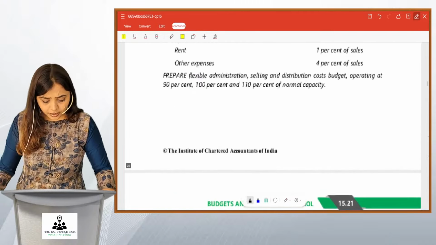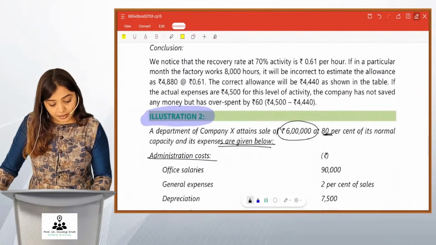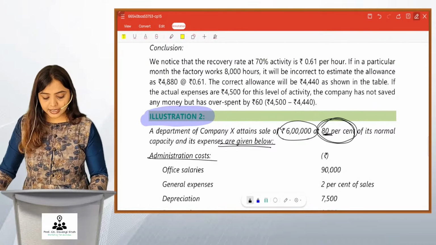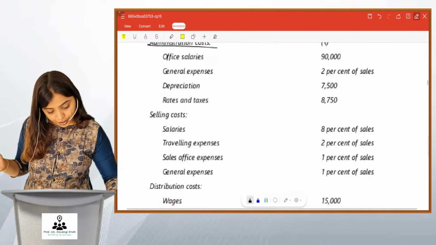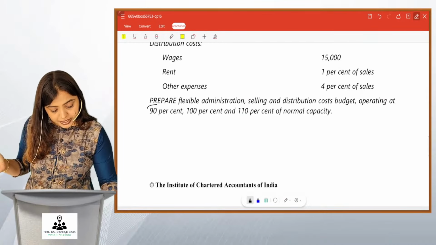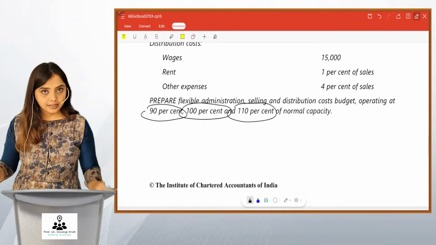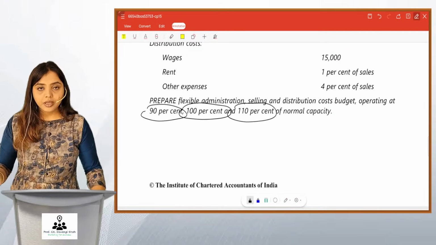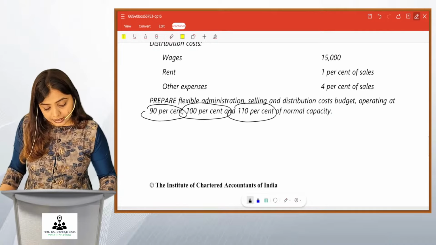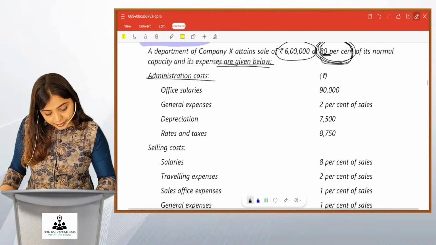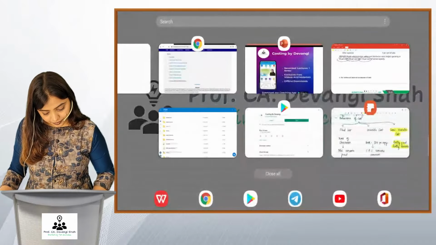Prepare flexible administration, selling and distribution cost budget operating at 90%, 100% and 110% of normal capacity. So friends, what you need to understand here is that the information is given at 80%. You need to project the data for 90%, 100% and 110%. That's it. So what I would do is, firstly, I would find out what would be the sales. The sales given at 80% is 6 lakhs.